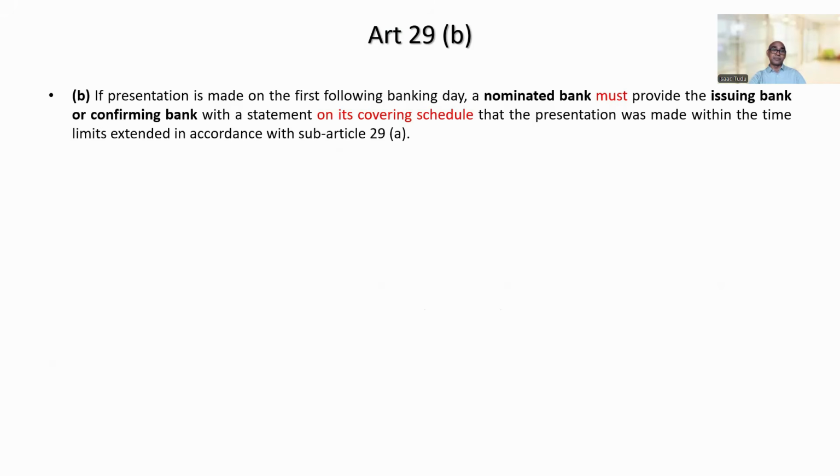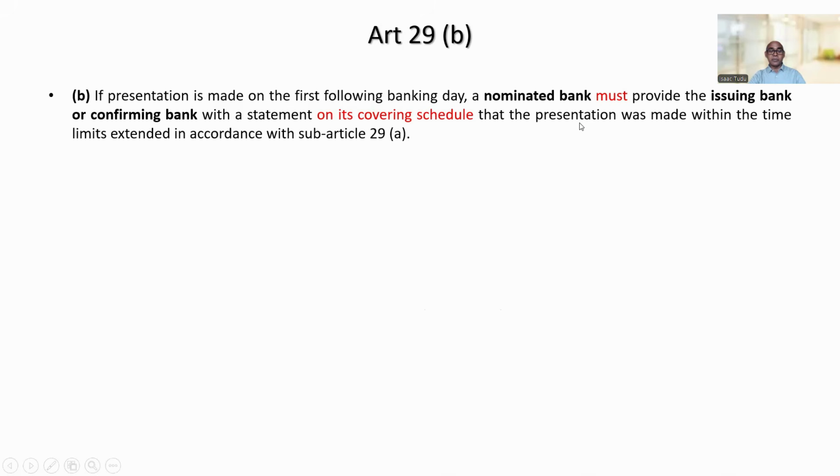Let us understand now UCP Article 29B. It says, if a presentation is made on the first following banking day, a nominated bank must provide the issuing bank or confirming bank with a statement on its covering schedule that the presentation was made within the time limits extended in accordance with sub-article 29A. So this is meant for the nominated bank.